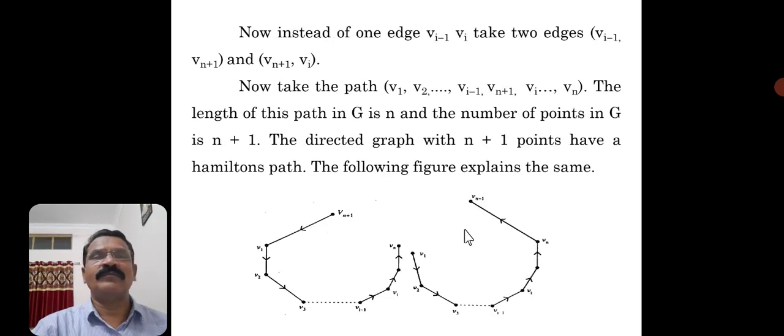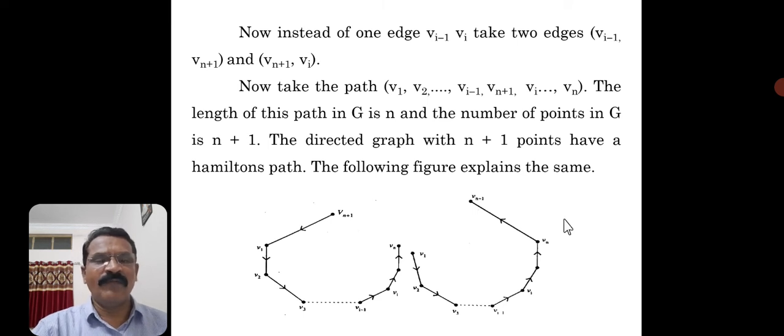Then what happens? Now instead of one edge Vi minus 1 Vi, take two edges, say Vi minus 1 Vn plus 1 and Vn plus 1 Vi. Now take the complete path, say V1, V2 and so on, Vi minus 1, Vn plus 1, Vi and so on, Vn. So the length of this path in G is n and the number of points in G is n plus 1. It implies the directed graph with n plus 1 points has a Hamiltonian path.